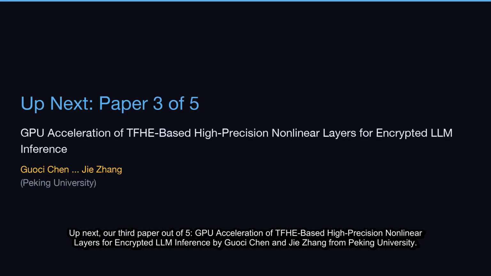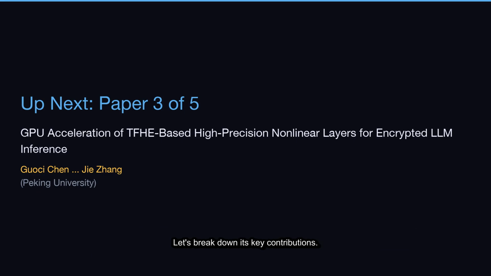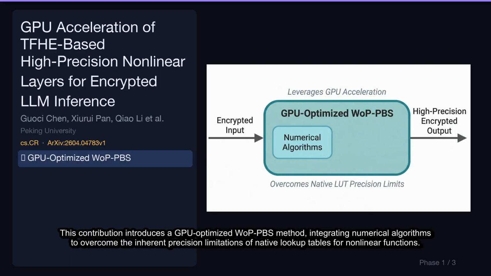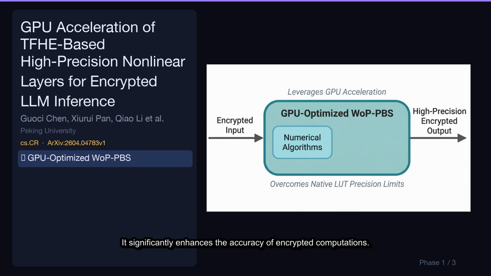Up next, our third paper out of 5, GPU acceleration of TFHE-based high-precision nonlinear layers for encrypted LLM inference by Guozi Chun and Jie Zhang from Peking University. Let's break down its key contributions. This contribution introduces a GPU-optimized WoPPBS method, integrating numerical algorithms to overcome the inherent precision limitations of native lookup tables for nonlinear functions. It significantly enhances the accuracy of encrypted computations.